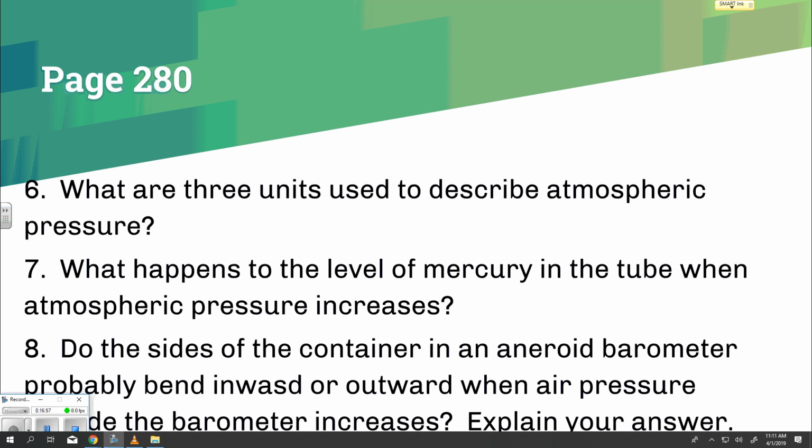Question 7. What happens to the level of mercury in the tube when atmospheric pressure decreases? It lowers.